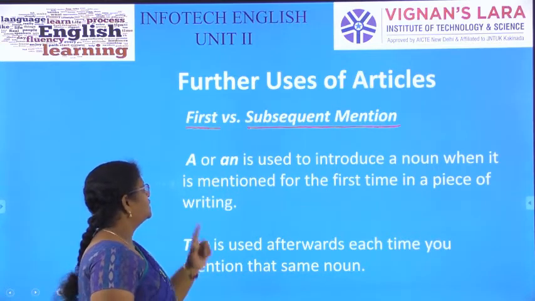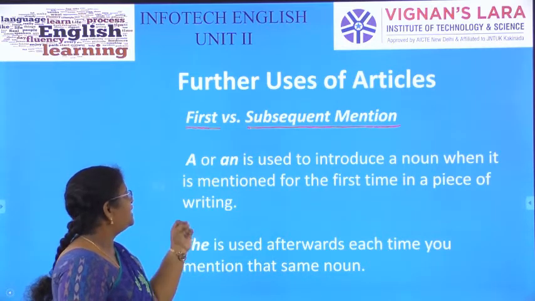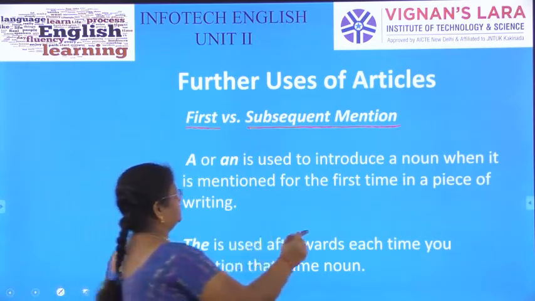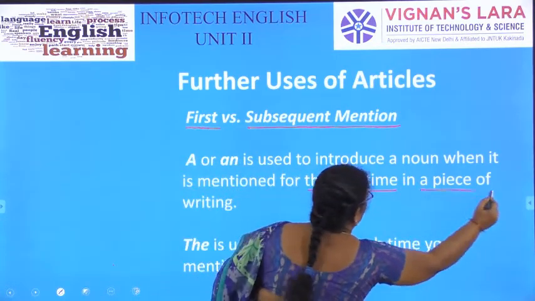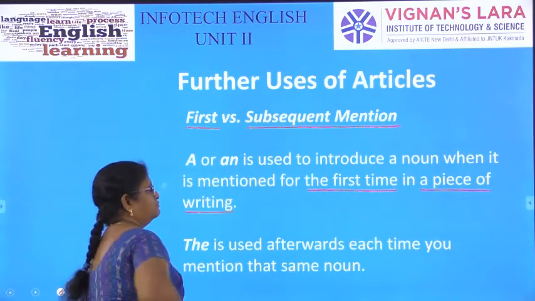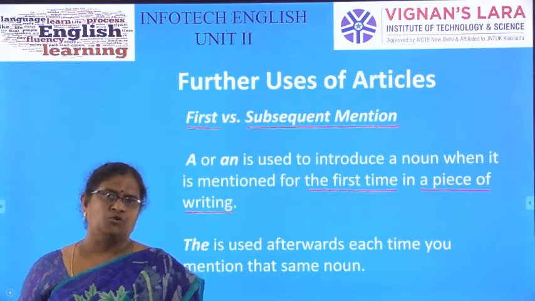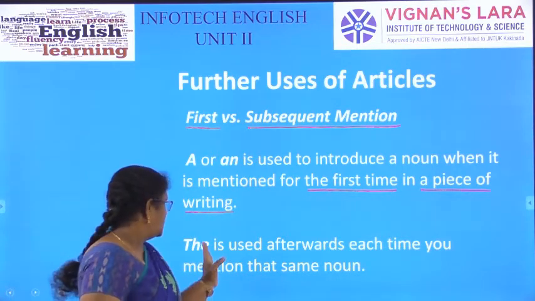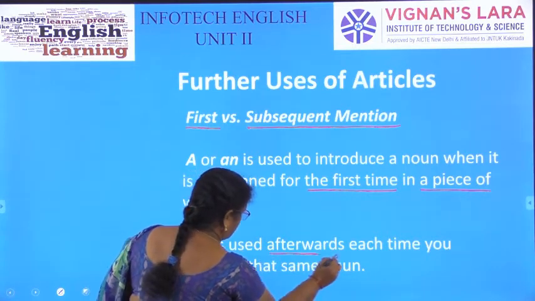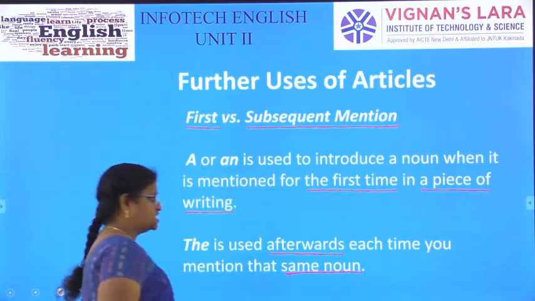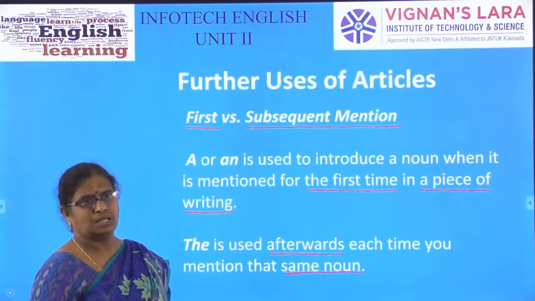Other examples you see here. A and an are used to introduce a noun when it is mentioned for the first time, either in a piece of writing or in a conversation. The is used afterwards each time when we mention the same noun. This is a principle you have to remember. First versus subsequent mentions of any noun.